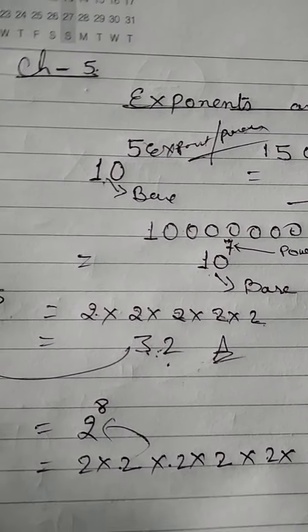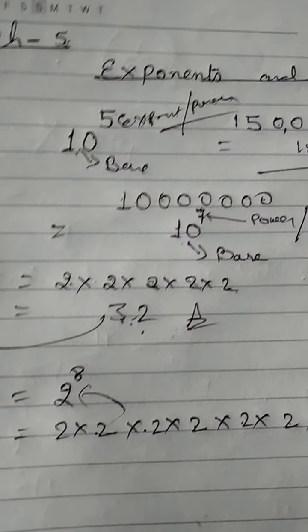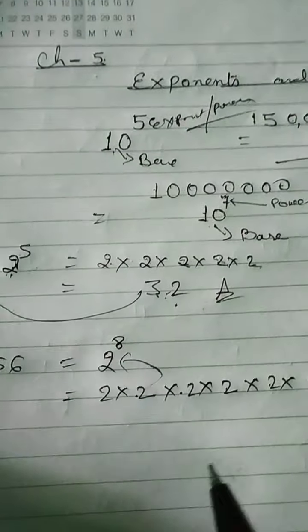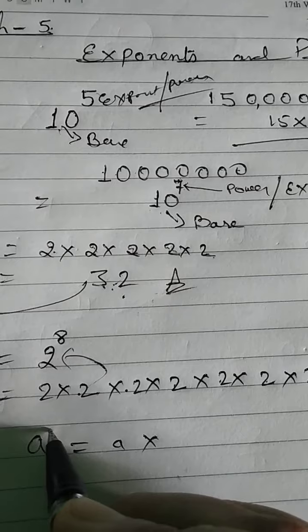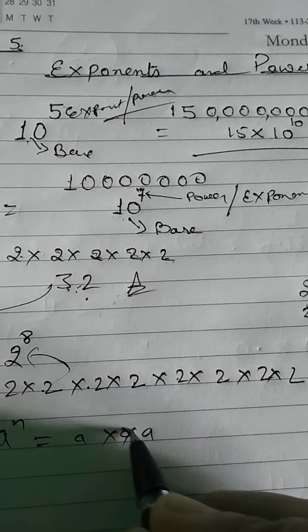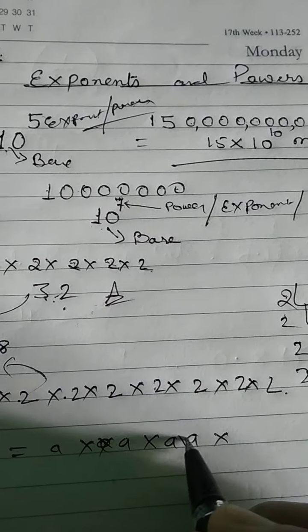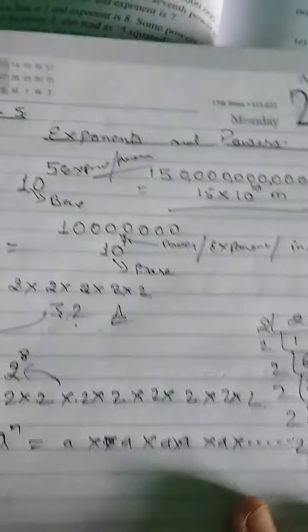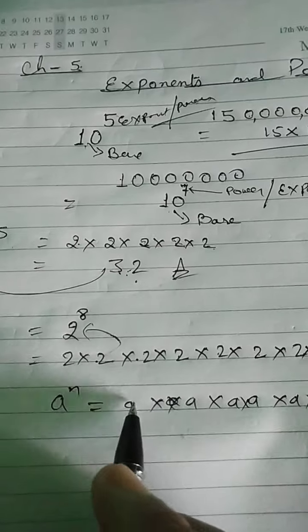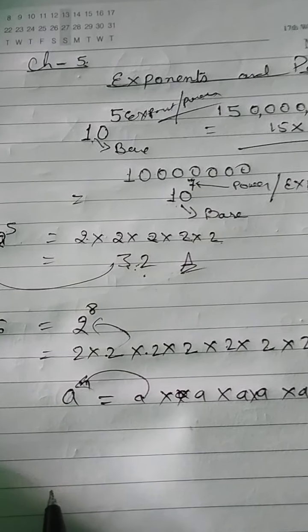But before that, suppose any number is written n times, like a is written n times, a into a into a into a dot dot dot is given. Dot dot dot means we don't know how many times. It will go up to n times. So its exponential form will be a to the power n.